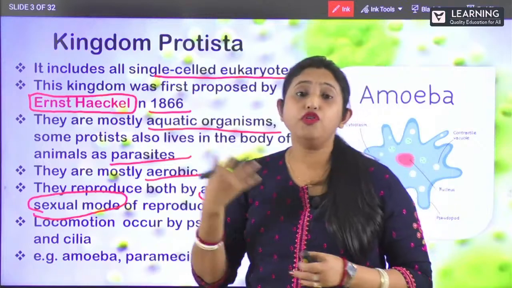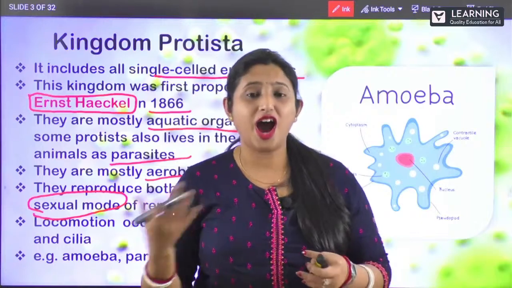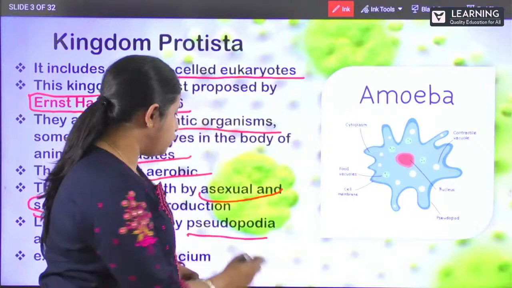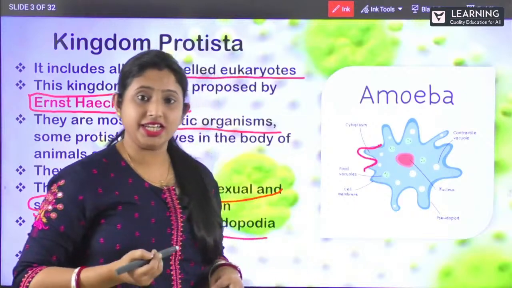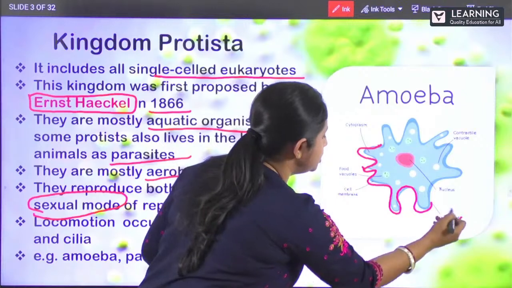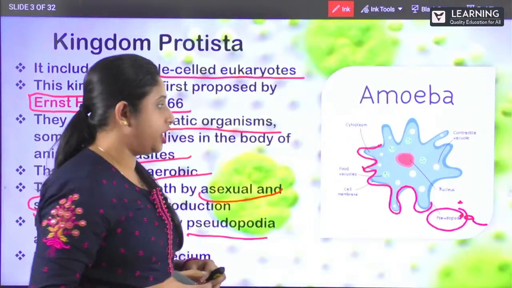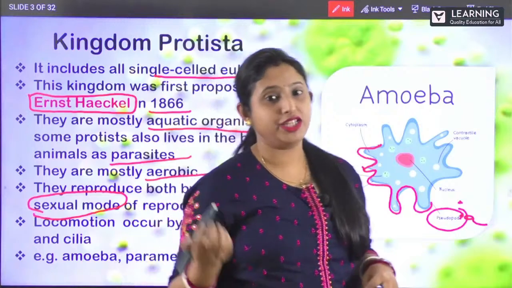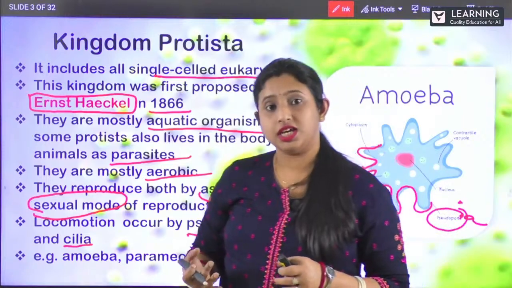Now how do they move from one place to another? They don't have hands or legs like us, isn't it? So how do they move? The locomotion is by pseudopodia, right? Now you can see here, this is the amoeba. These finger-like projections are nothing but pseudopodia. Clear? With the help of pseudopodia, they move from one place to another. Pseudopodia and cilia help in the movement of protista.